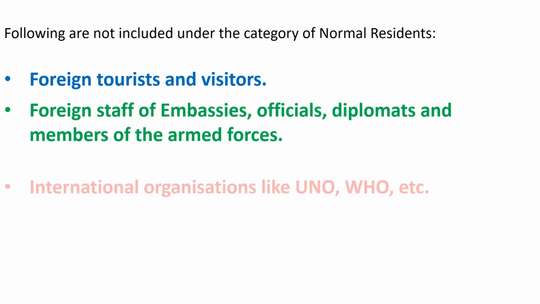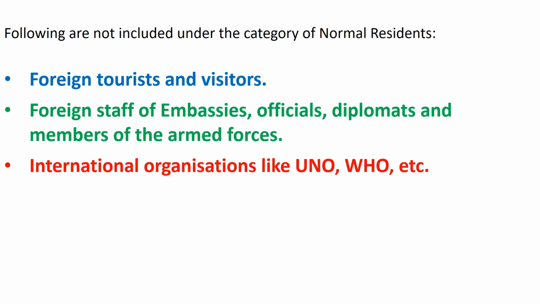International organizations like UNO, WHO, etc. are not considered normal residents of the country in which they operate. They are treated as residents of international territory. However, the staff of these bodies are treated as normal residents of the country in which the international body operates. For example, an international body like WHO located in India is not a normal resident of India, but Americans working in its office for more than a year will be treated as normal residents of India.